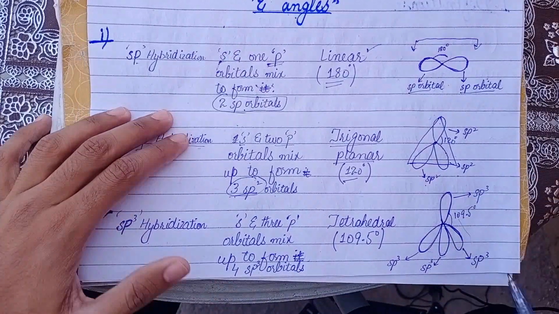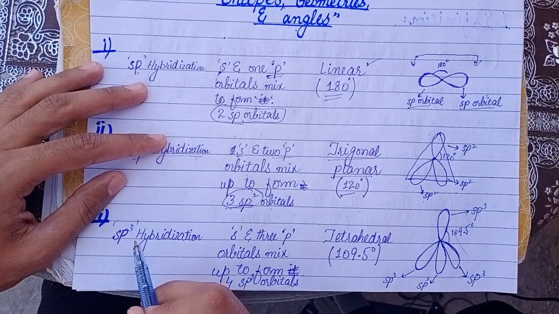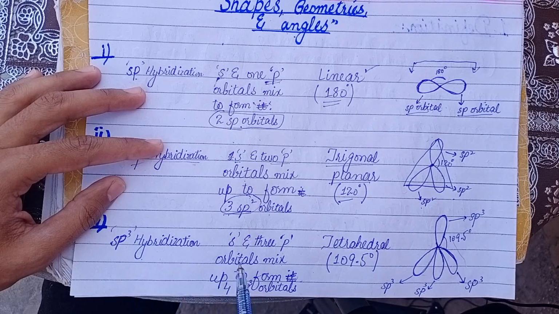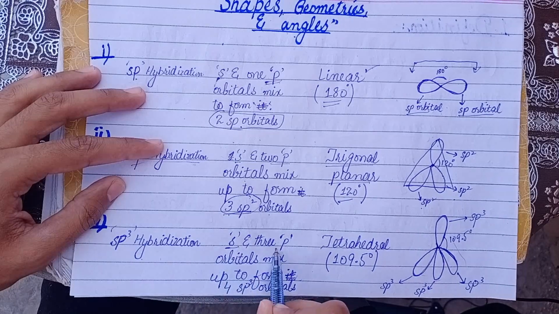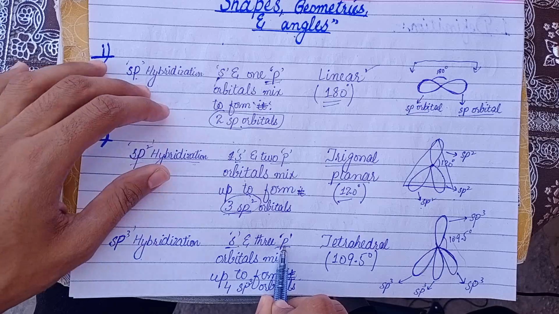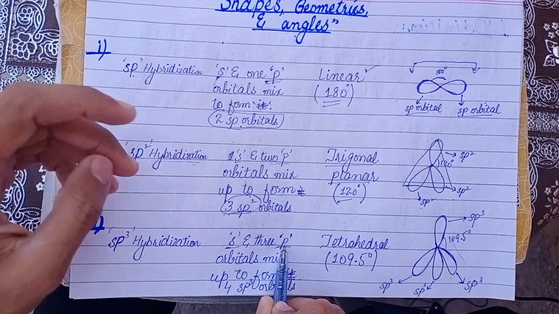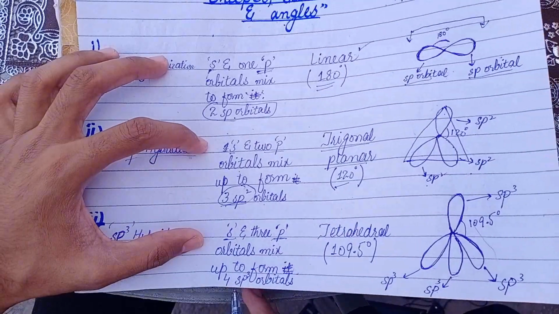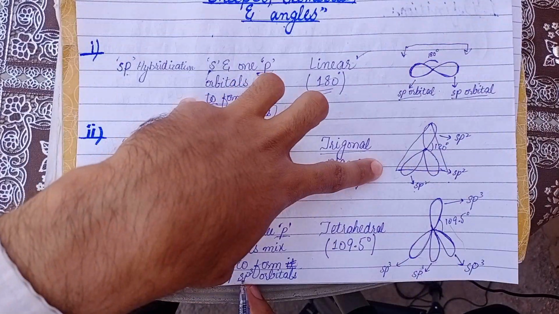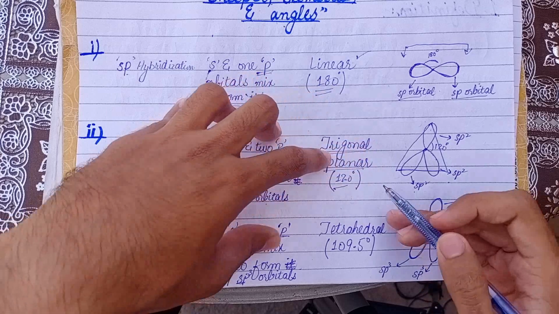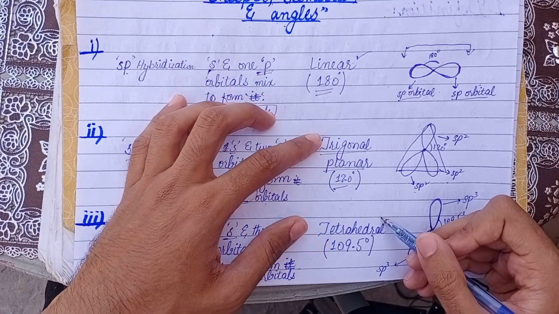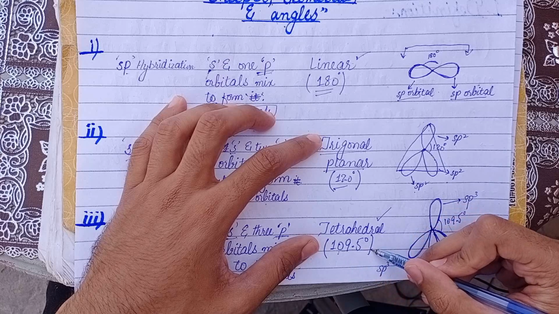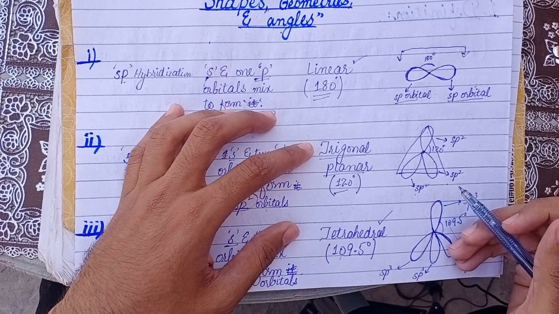All right, next we have sp3 hybridization. It is formed by mixing of one s and three p orbitals, px, py, and pz, and they form four new sp3 orbitals which have the same energy. The shape of these four orbitals is tetrahedral, and the bond angle is 109.5 degrees.